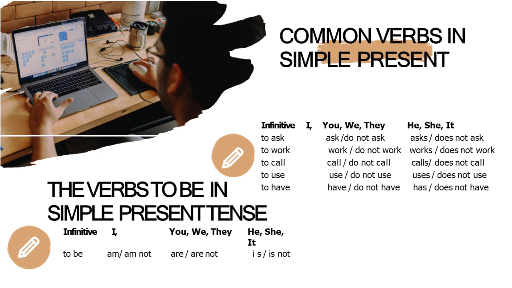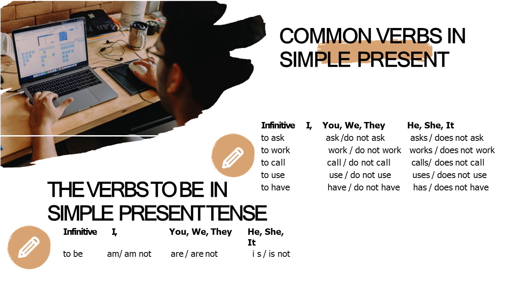For the common verbs in simple present, we have here the infinitive we use: to ask, to work, to call, to use, to have. And when we have I, you, we, and they, we use ask or do not ask, work or do not work, call or do not call, use or do not use, or have or do not have.